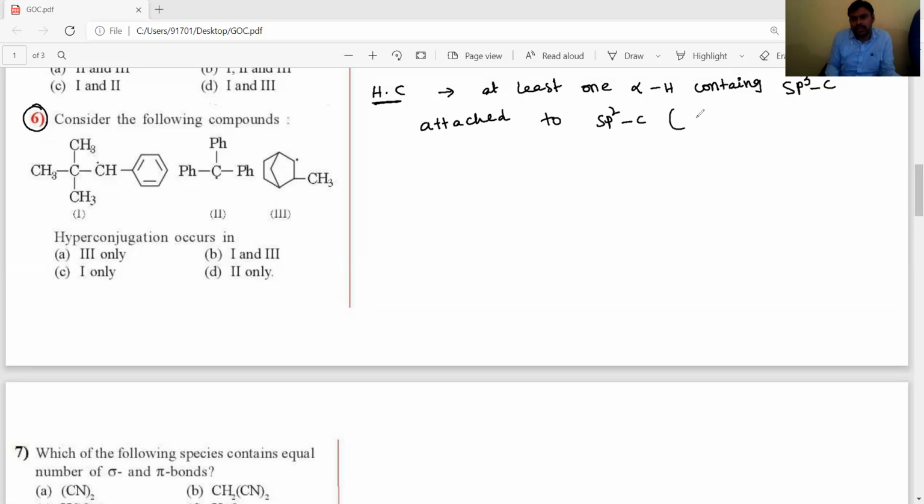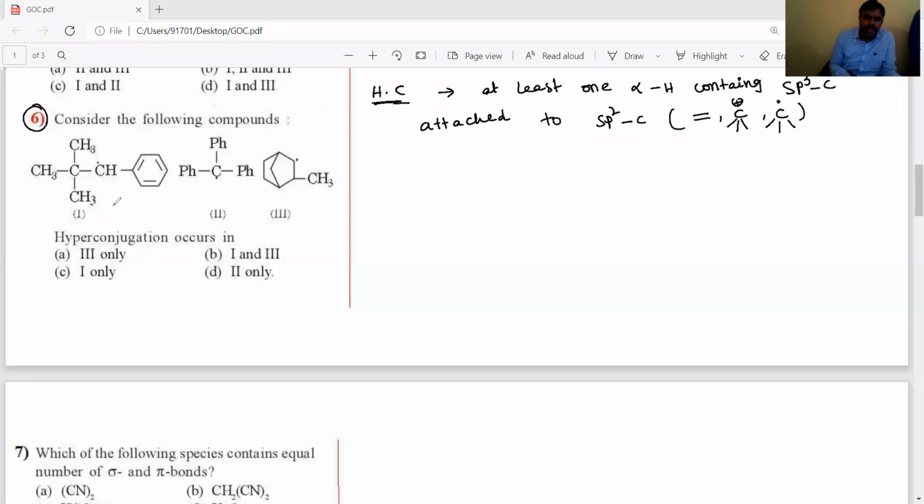What are those sp2 carbons, dear students? Double bond or carbocations or carbon free radicals. These double bonds' hybridization is sp2, carbocation hybridization is sp2, and carbon free radical hybridization is also sp2. Okay, students, then they exhibit hyperconjugation.